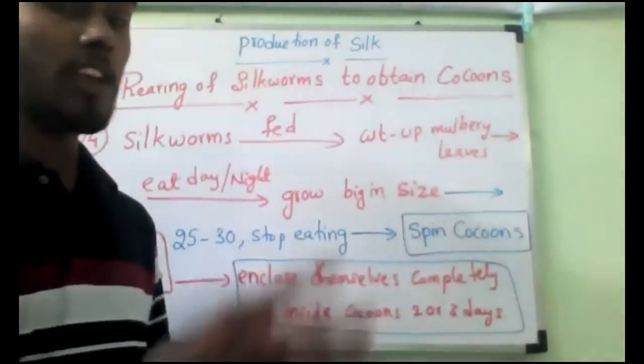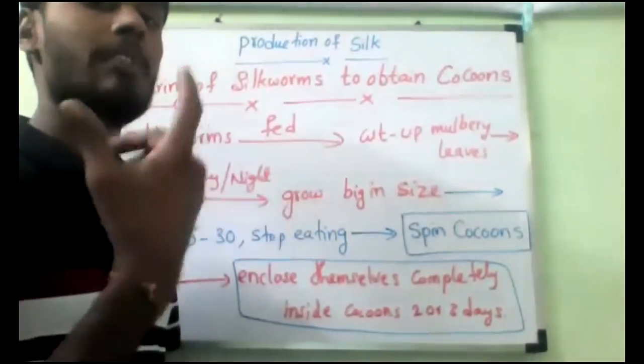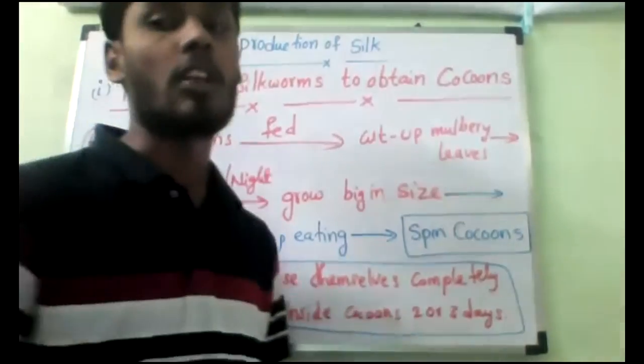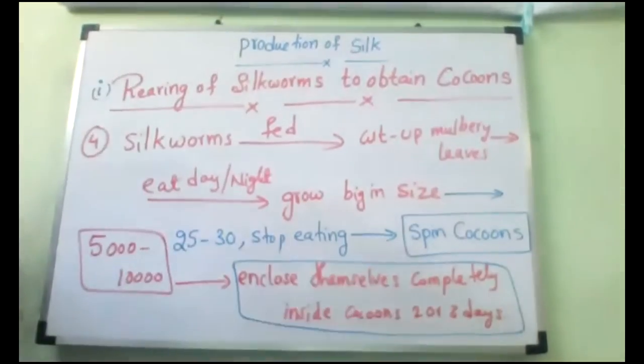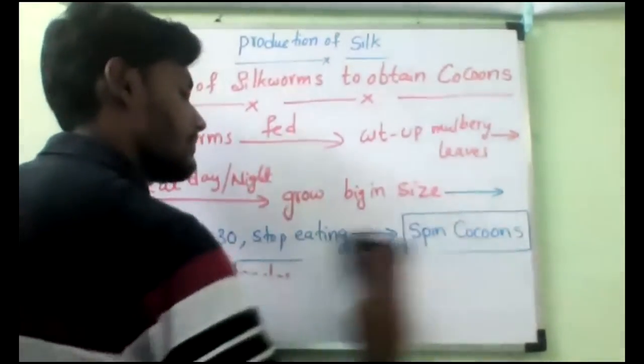In the sense of the pupa stage, they will form the pupa. Have you remembered? Inside the cocoon they will turn into pupa. So at that pupa stage itself they will die. They won't turn into butterflies. Okay? Completed.